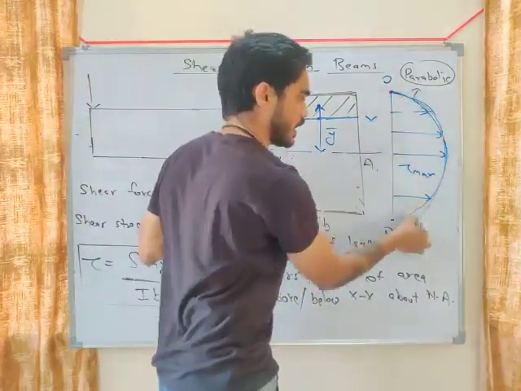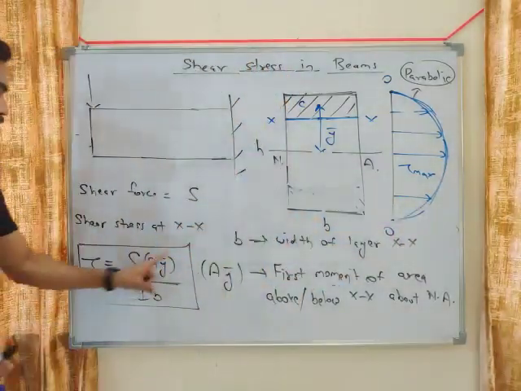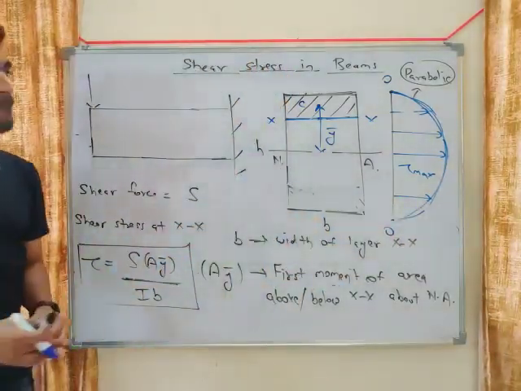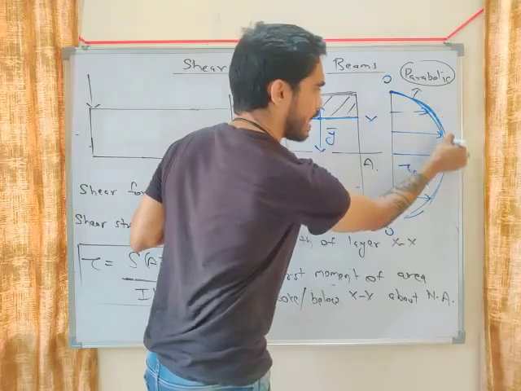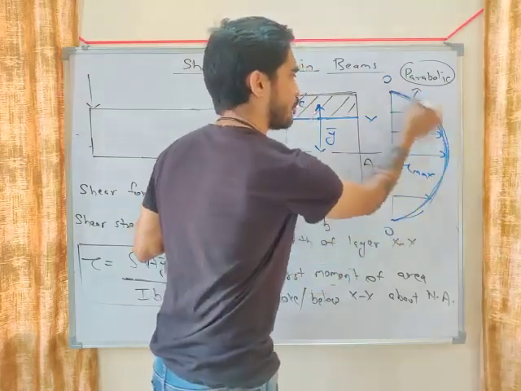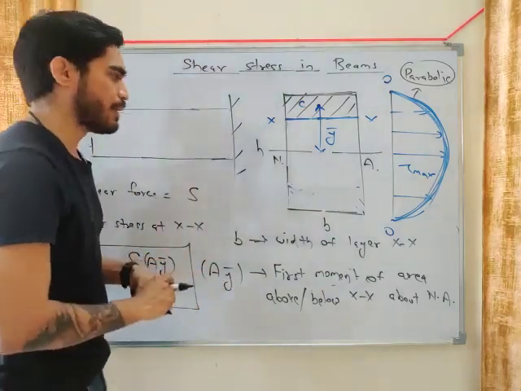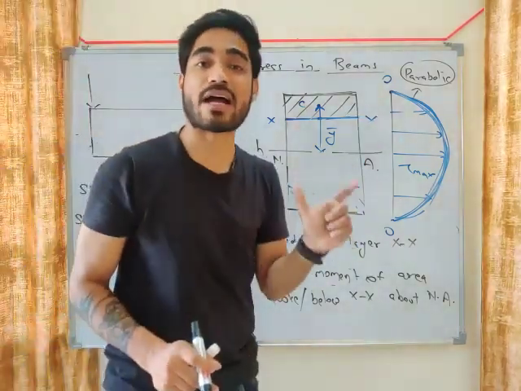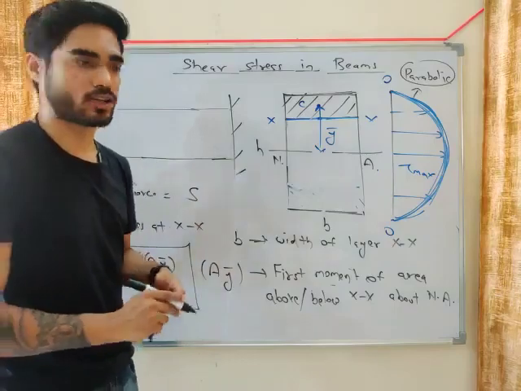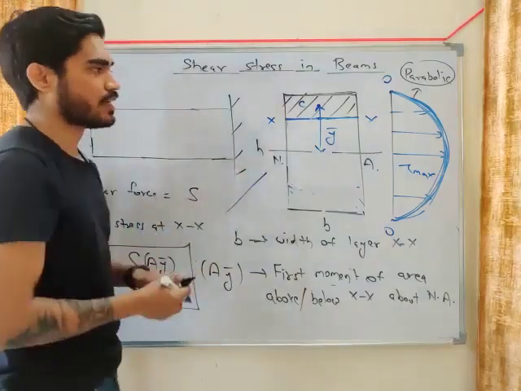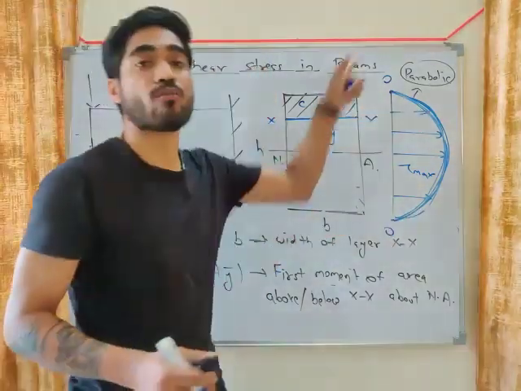Okay, this equation, tau equals to S A Y bar by I B, is a parabolic equation. You will get a parabola like this. So the equation of bending stress, sigma equals to M Y by I, is linear, and you get a linear distribution like this. But here what you are getting is a parabolic distribution.